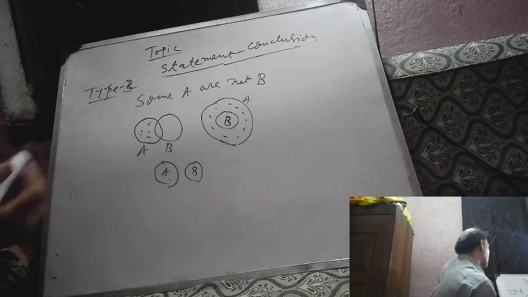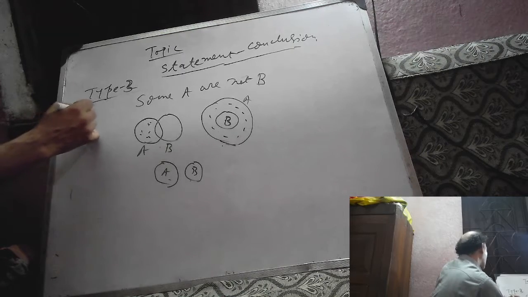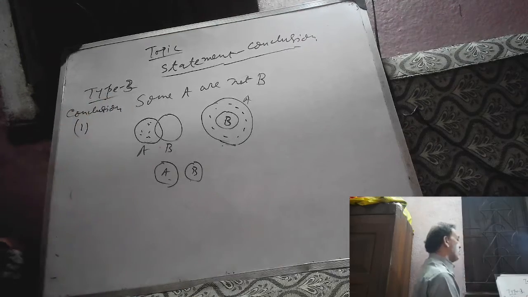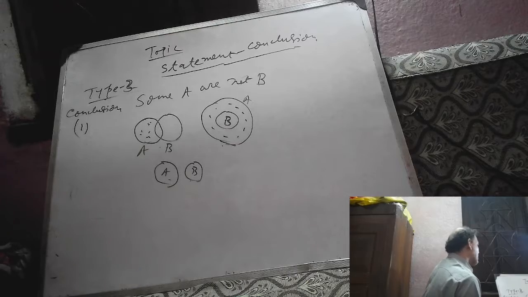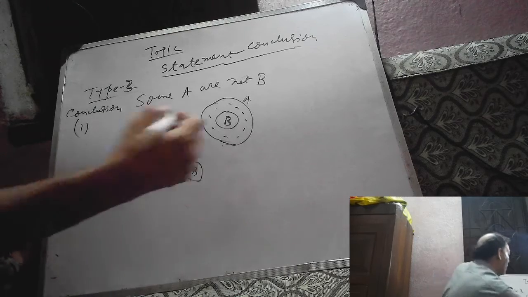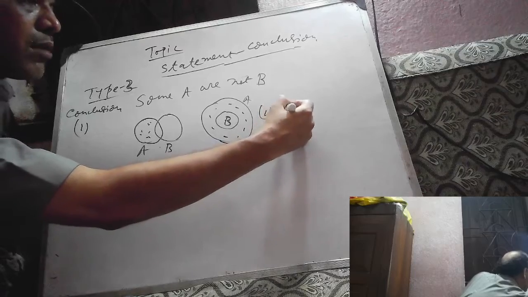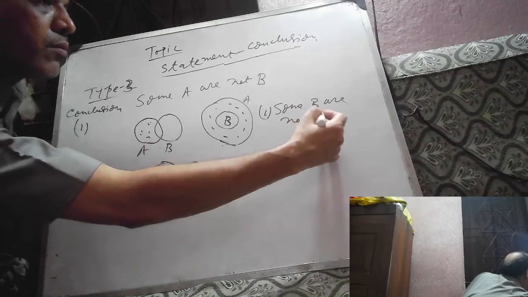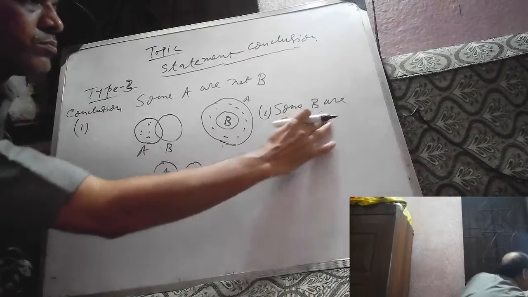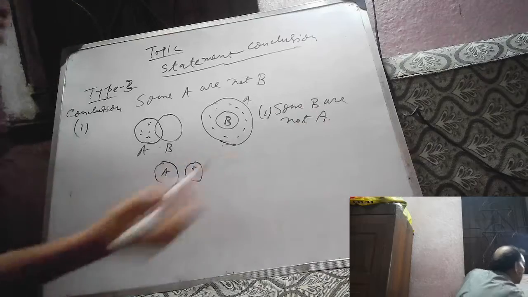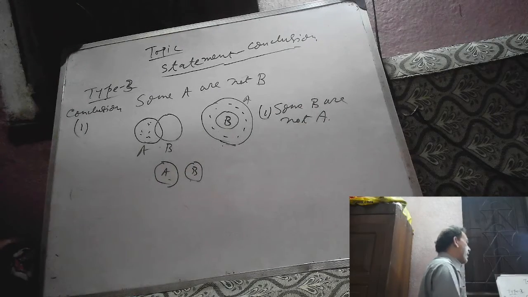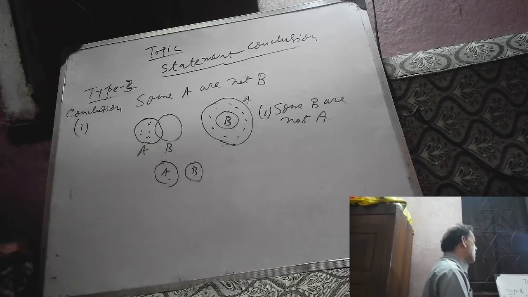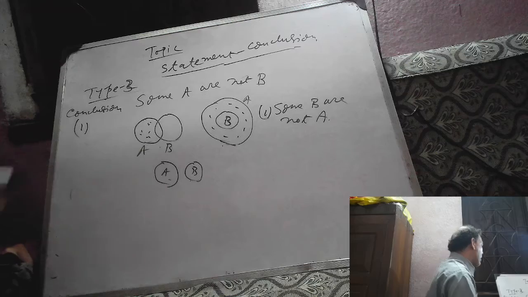Now what conclusion can we draw? Conclusion number 1: some B are not A. Whether it is correct or incorrect?